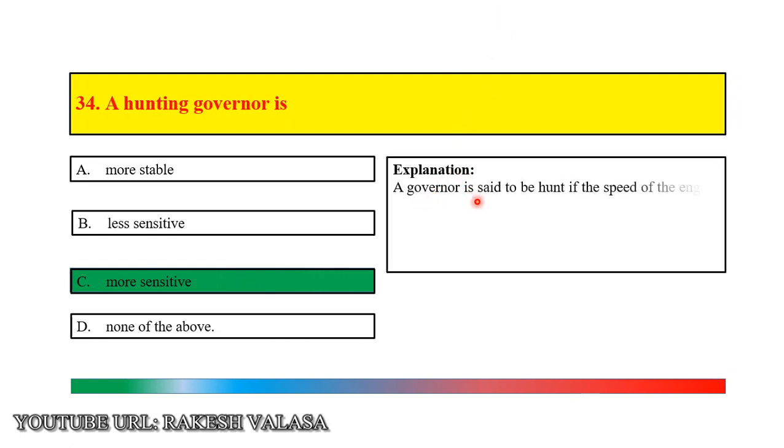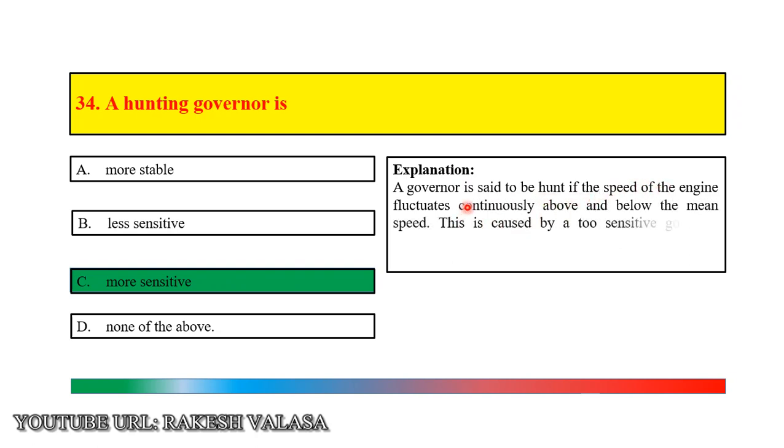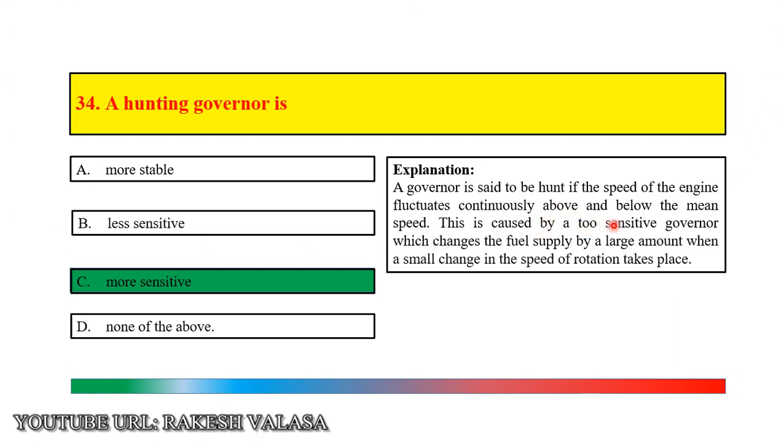A governor is said to hunt if the speed of the engine fluctuates continuously above and below the mean speed. This is caused by a too sensitive governor, which changes the fuel supply by a large amount when a small change in the speed of rotation takes place. So the correct answer is option C, more sensitive.